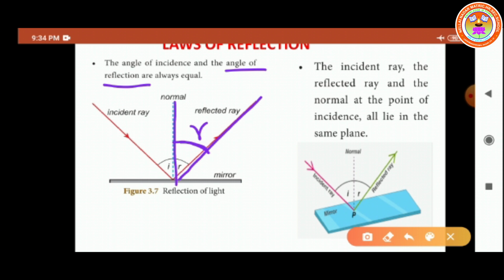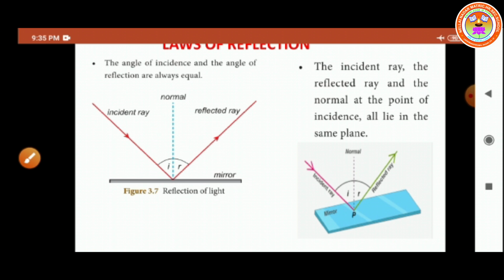So using these two terms only, we are able to move on to the second law. The angle of incidence and the angle of reflection are always equal. So how much is the angle of incidence? The same angle of incidence will be equal to the angle of reflection. This is taken as the second law.